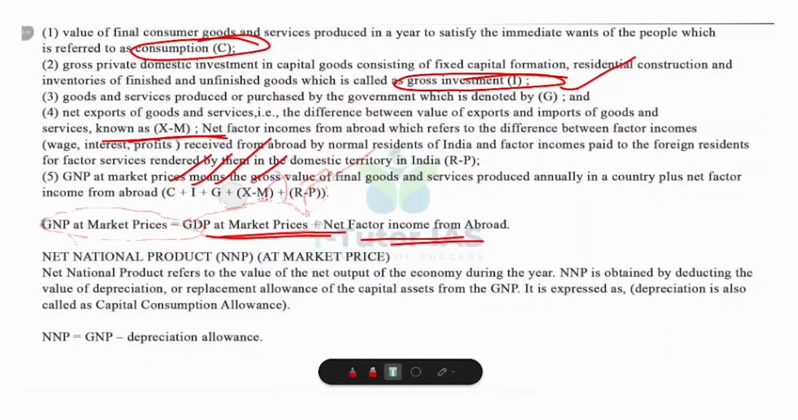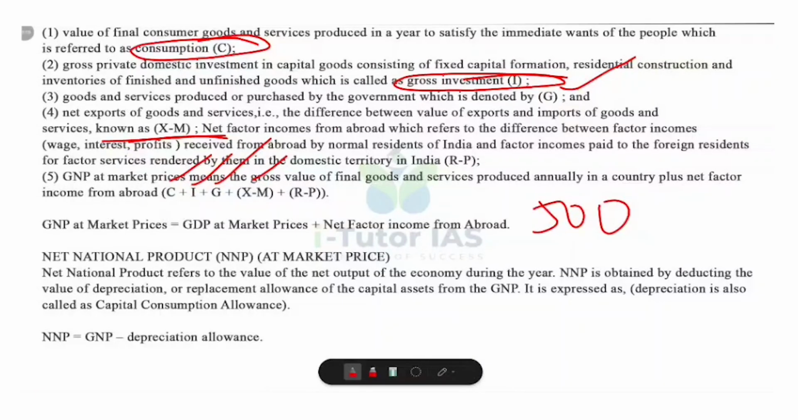So let's look at an example. Suppose GDP is equal to 500 lakhs, and net income from abroad or NFIA is equal to 20 lakhs. So what will be GNP at market price? It's 500 plus 20, that is equal to 520 lakhs. This means that the total income of the country's residents, including what they earn from abroad, is 520 lakhs. So GDP is the production inside the country, and GNP means the production by the country's residents wherever they are in the world.